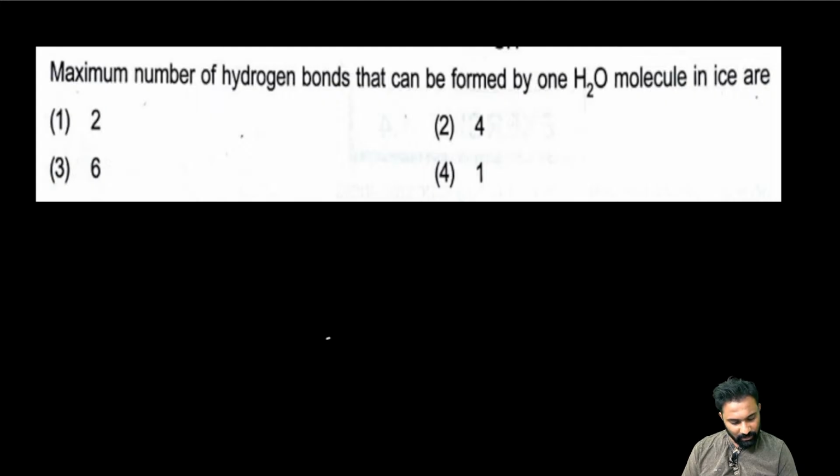Now, the maximum number of hydrogen bondings that can be formed by one H2O molecule in ice are. Right. Good. Now, the NEET students are so studious. Very good. Very fastly, the NEET students are saying the answer. Whatever answers I was getting, all are from the NEET only.